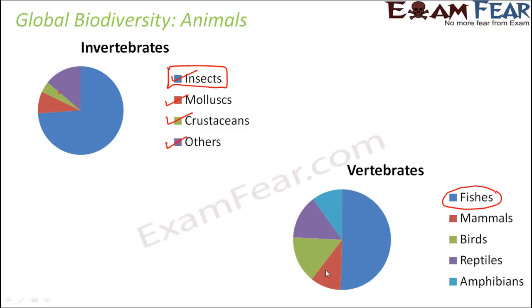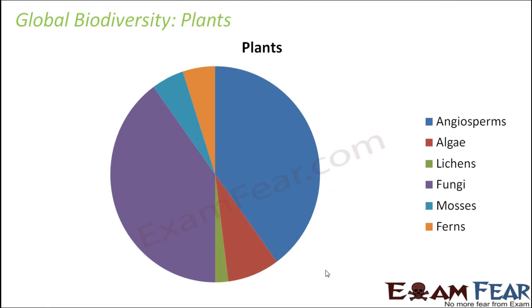So this is a rough idea about the biodiversity of animals. Now let us look at plants. In case of plants, we talk about the angiosperms. Here, as you see, angiosperms again have a huge variety of species within themselves. The next one which has a huge variety of species within them is the fungi.